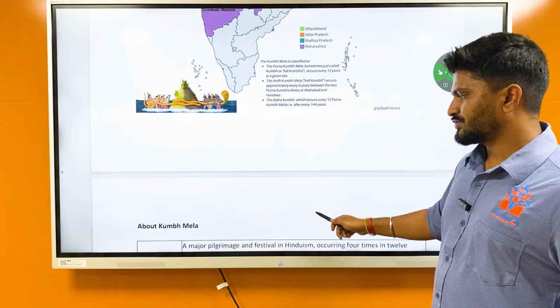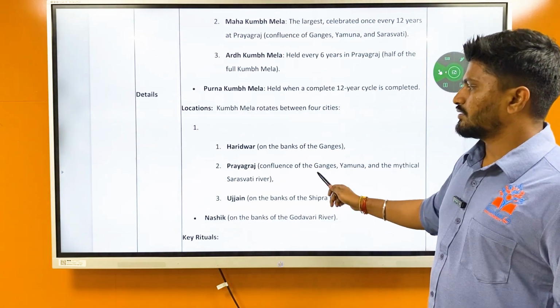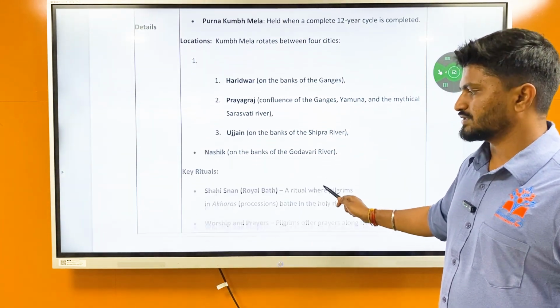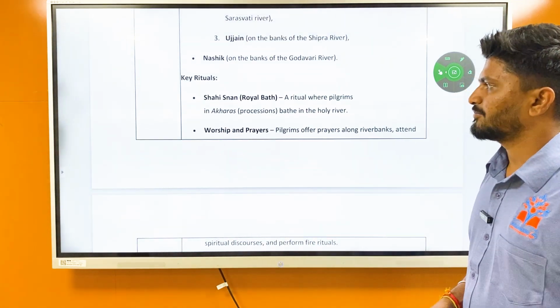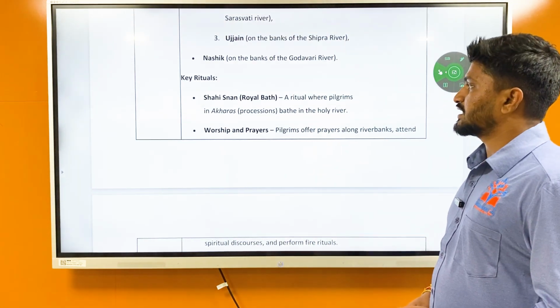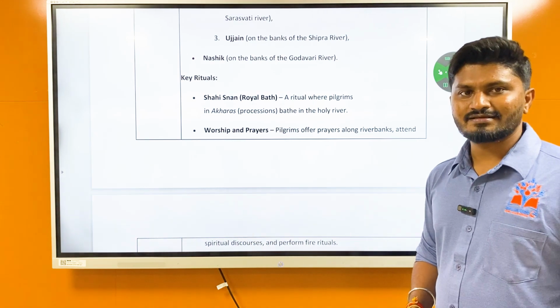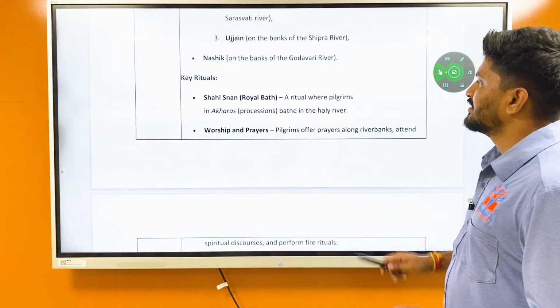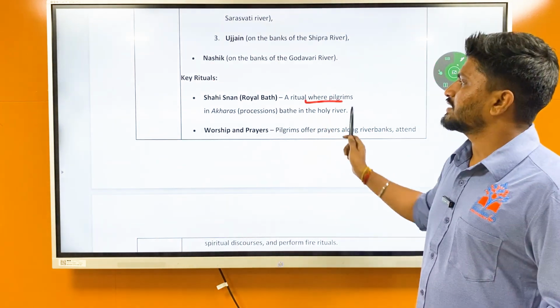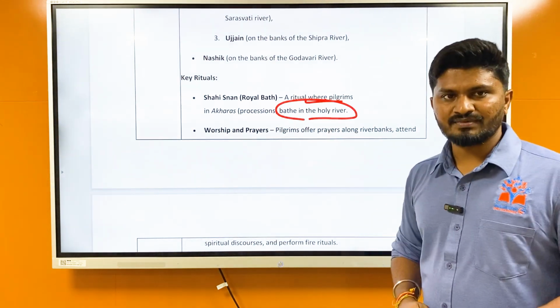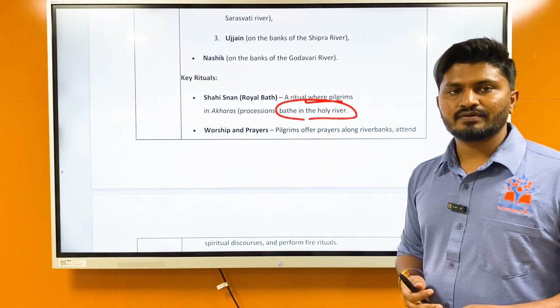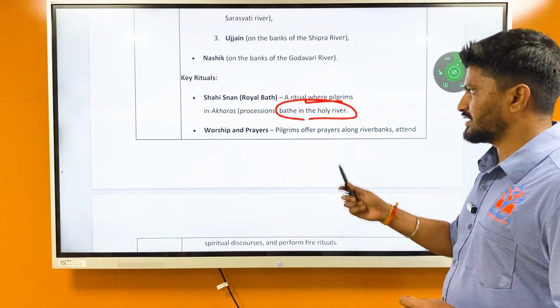Then, within this Kumbh Mela, there are certain key rituals. The first one is Shahi Snana, that is royal bath. It is a ritual where pilgrims in akharas or processions bathe in the holy river. You might have seen the images of Mahakumbh where people are bathing in the river. That is Shahi Snana.